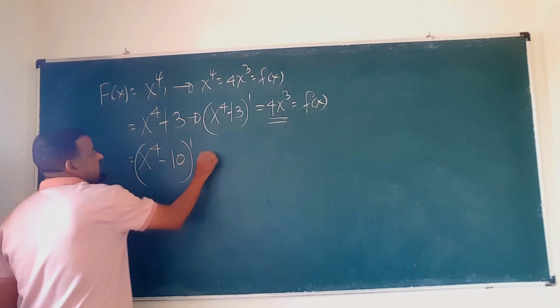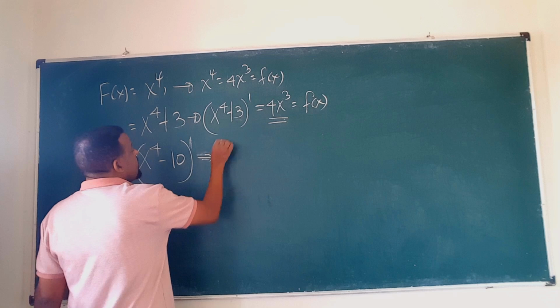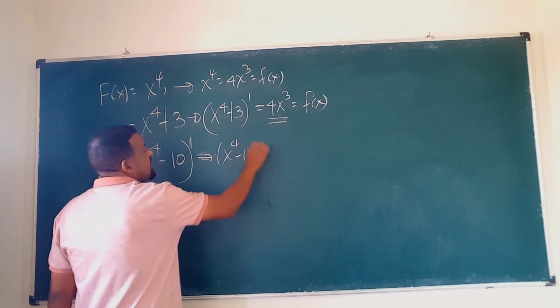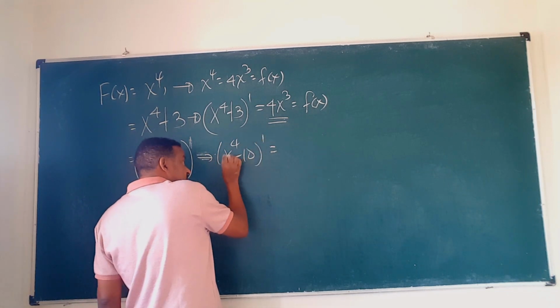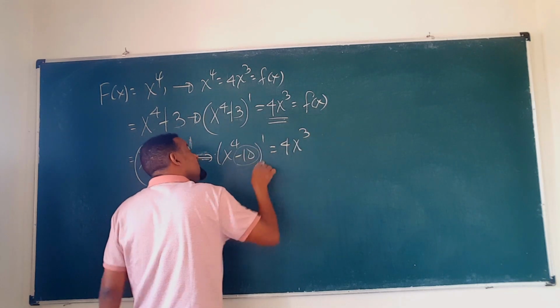አሁን ሌላ እንውሰድ እስቲ። ስለዚህ x the power of 4 minus 10 እንውሰድ እስቲ። Its derivative, okay, that will be what? X the power of 4 minus 10. Its derivative is what? The derivative of x the power of 4 is 4x the power of 3. Derivative of negative 10 is 0.